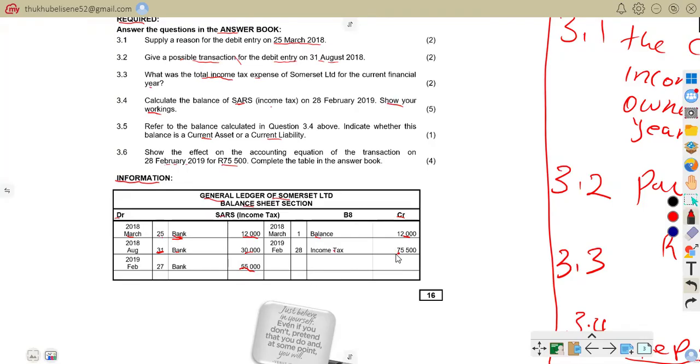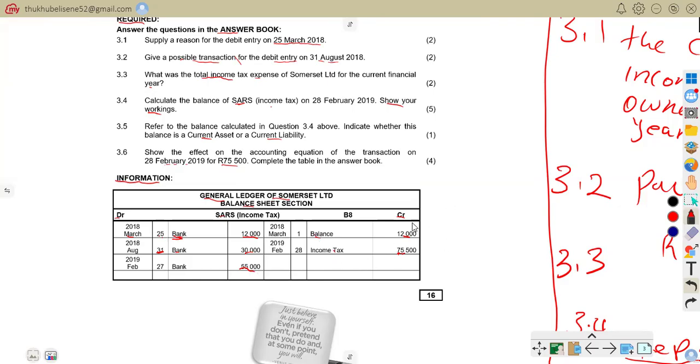So we know that now the final tax, the actual expense, is this much, 75,500. But in February, the company must estimate what the total tax for the year will be. So if the estimate is too high, they might pay more. Like now, they made this estimation and that is why they paid more.